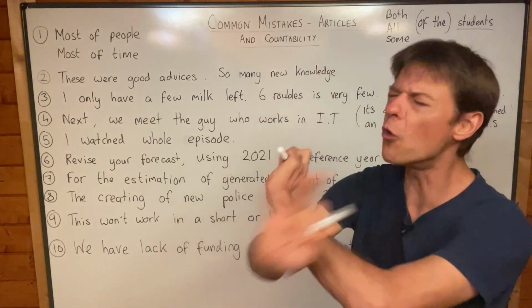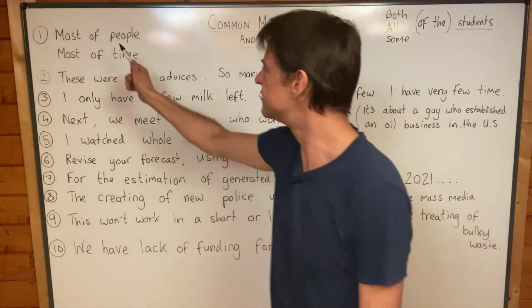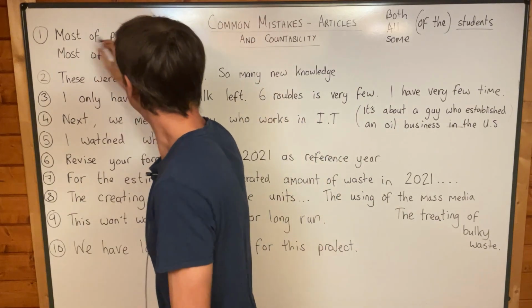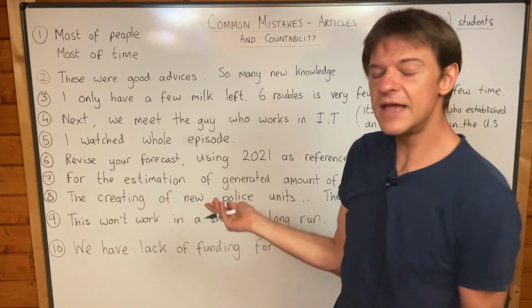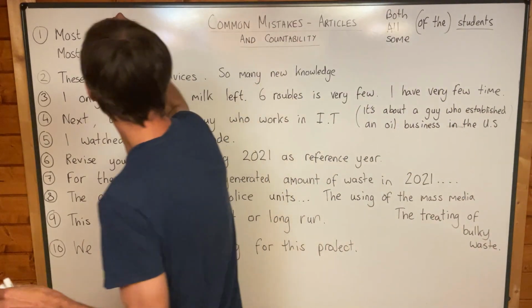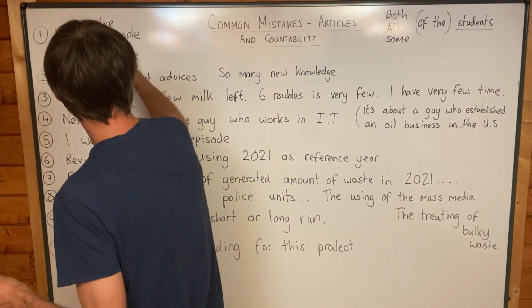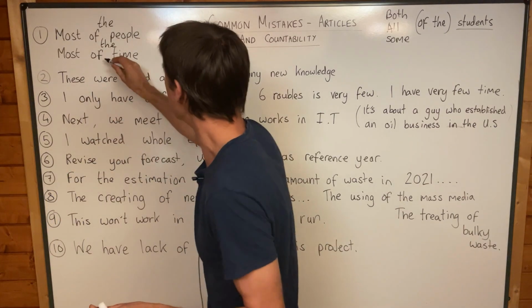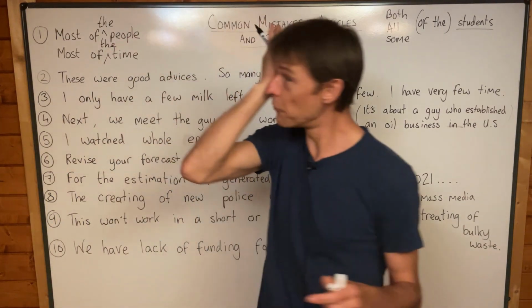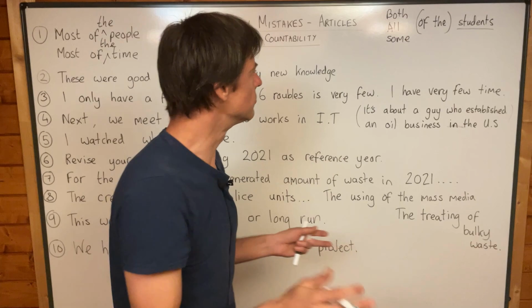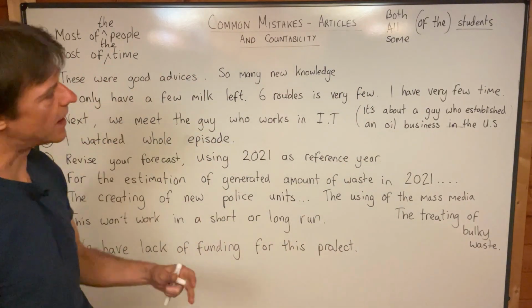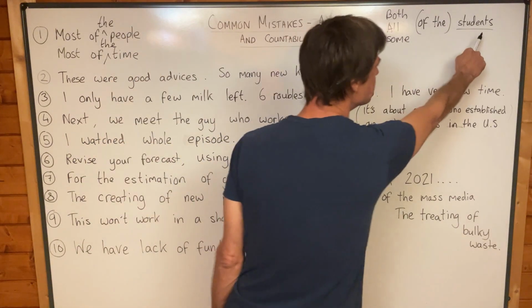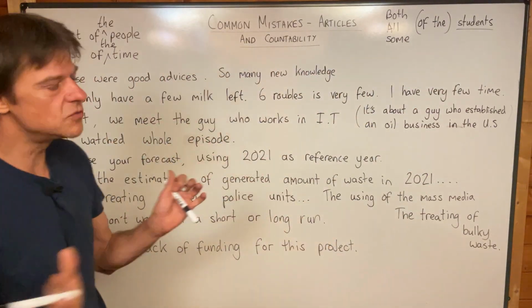But what will always be wrong is this. Wrong. Yeah, most of people, wrong. Most of time, wrong. And guess how I'm going to fix it? Most of the people, most of the time, and then they're suddenly correct, yeah? And so what I want you to learn, a pretty simple rule, is that when you start with a determiner, like both, all, some, most, and then you have a plural noun, you can do either way.